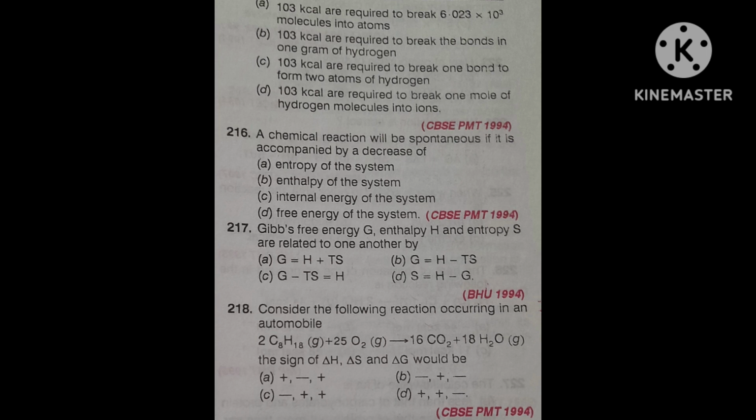Third, N2 gas plus O2 gas is giving 2NO gas. You have to tell in which reaction delta S will be highest. This question was asked in AIIMS, and it can be answered within 30 seconds. You see all the reactions carefully, only then you can answer. Just think, after that I will tell the correct answer and its explanation.